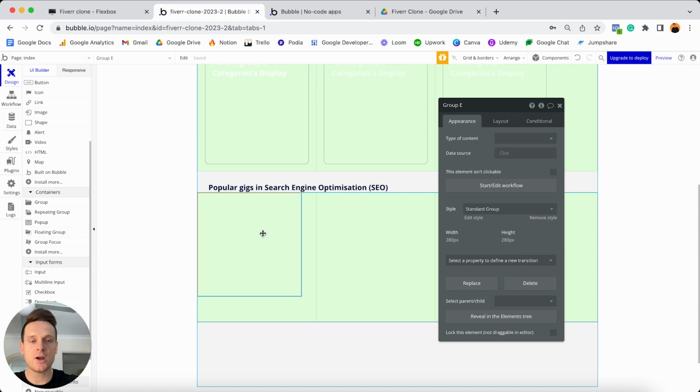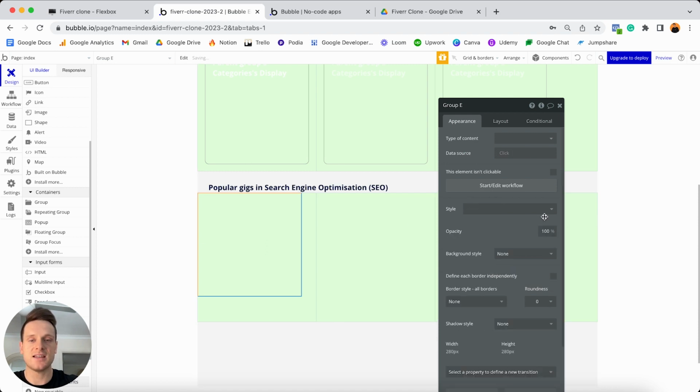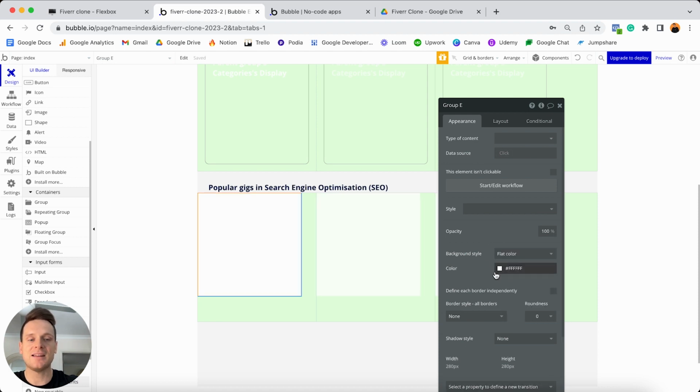Now, while we're working on this group, what I'd like to do is first of all remove the default style of this because I just like to give this a flat background color. And look, I'm happy to leave that as white. Now, because inside of this group, I'm going to be displaying all of the details related to a product within each repeating group cell, I'm going to need to pull some data from our actual repeating group into this new group, from which any elements I add inside of this new group are going to reference the data of the group itself. And look, I completely get it.